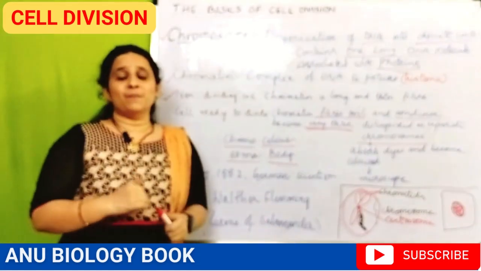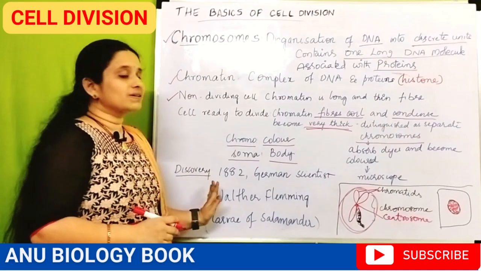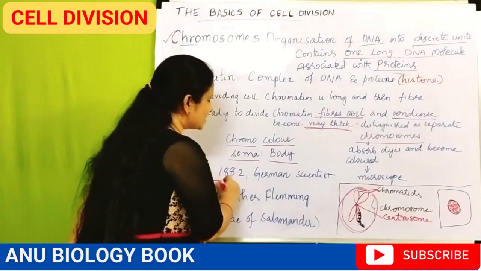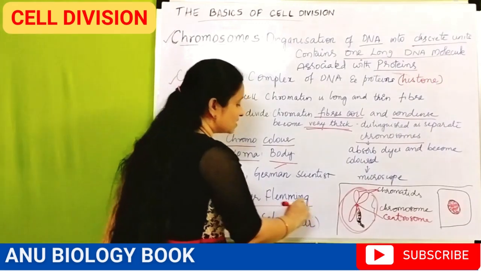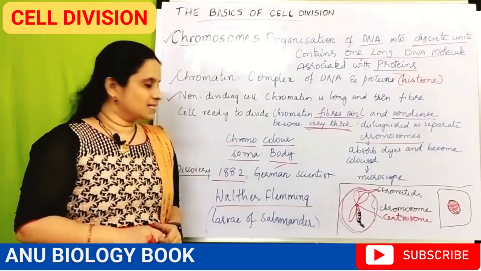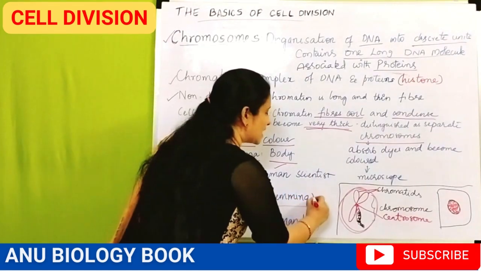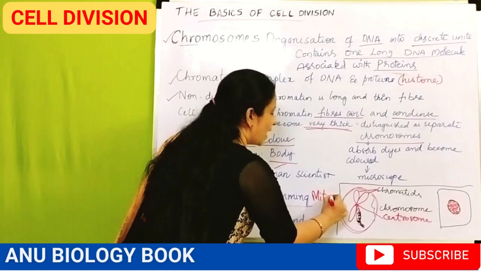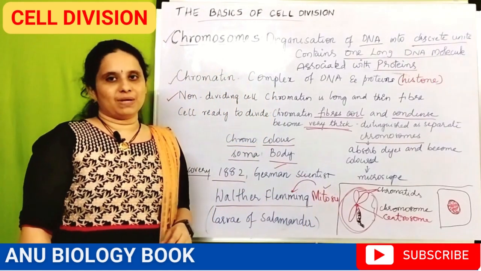In a brief history, chromosomes were discovered in the year 1882 by a German scientist known as Walter Flemming. Walter Flemming is a very important scientist who discovered mitotic cell division. Mitosis was first observed by Walter Flemming.